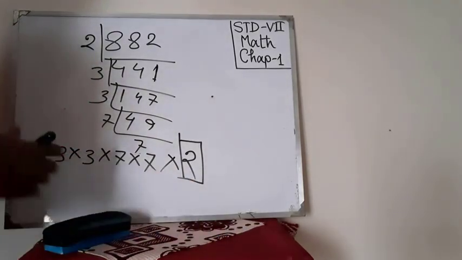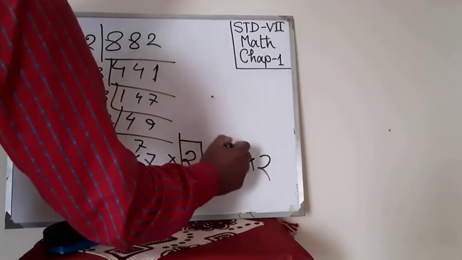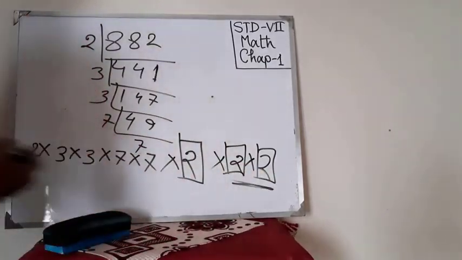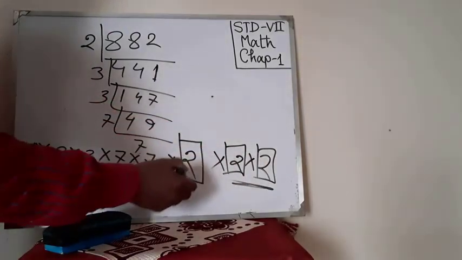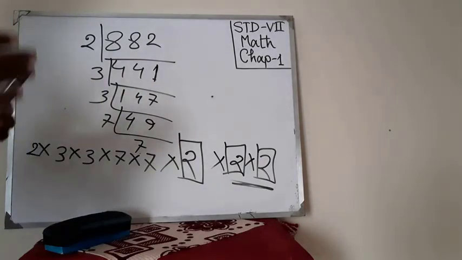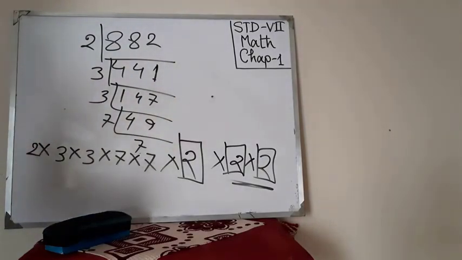Now if I multiply by another pair of prime factors, suppose this pair, look, this is an extra pair, then you will also get a perfect square number. Look, if I multiply by three 2s, then also you will get a perfect square number.